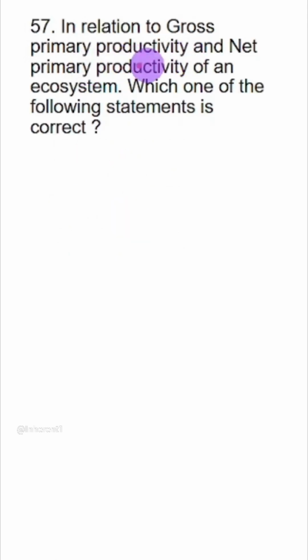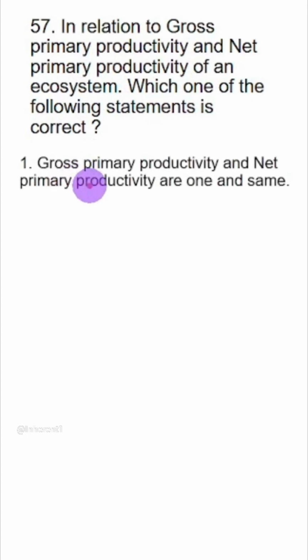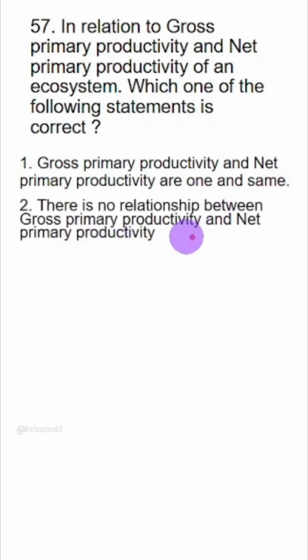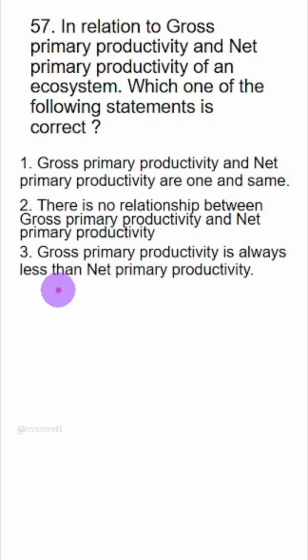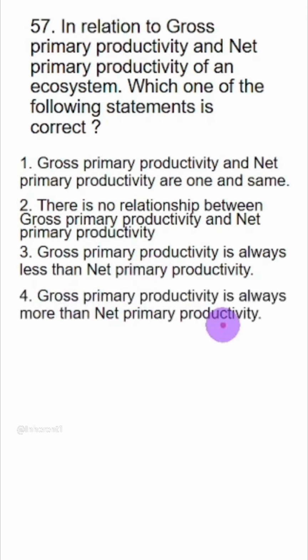In relation to gross primary productivity and net primary productivity of an ecosystem, which one of the following statements is correct? Gross primary productivity and net primary productivity are one and same. GPP minus R, which is respiratory losses, is NPP. So they cannot be same. This is wrong statement. There is no relation between GPP and NPP. Again wrong. GPP is always less than NPP. Wrong. So the last statement has to be the correct statement and therefore the answer of this question. GPP is always more than NPP. Correct.